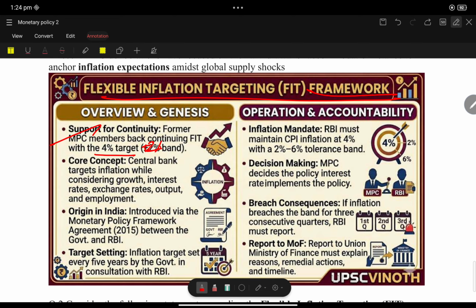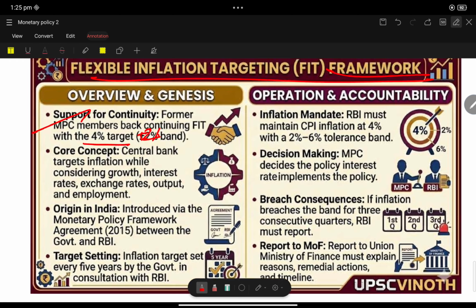See, this allows the central bank to fix the target inflation considering growth rate, interest rate, exchange rate, output, employment. See, this is the keyword. The inflation target is fixed based on growth, interest rate, exchange rate, output, and employment. Inflation target is set for every 5 years.